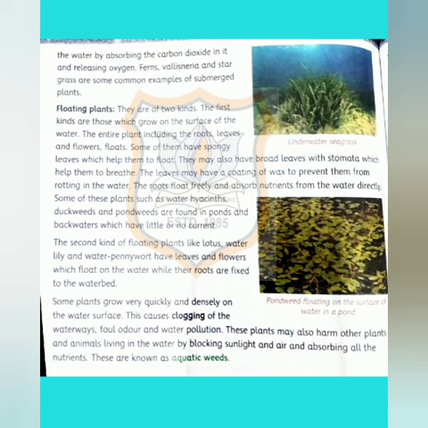These plants may also harm other plants and animals living in the water by blocking sunlight and air and absorbing all the nutrients. These are known as aquatic weeds.